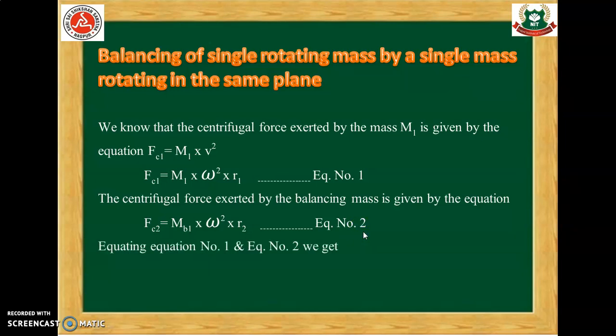Equating equation number 1 and 2, we get m1 into omega square into r1 is equal to mb1 into omega square into r2, which means m1 into r1 should be equal to mb1 into r2, because both the masses are attached on the same shaft, therefore they have the same angular velocity. That's why m1 into r1 will be equal to mb1 into r2.